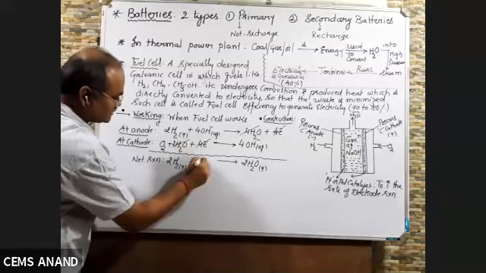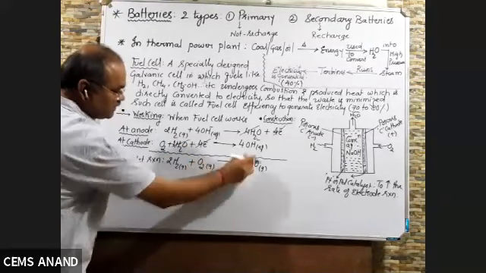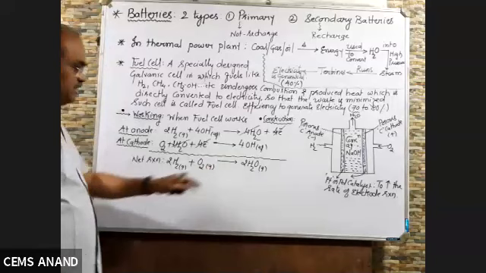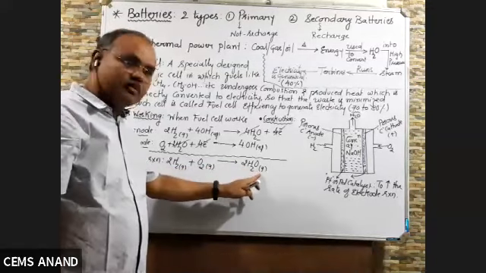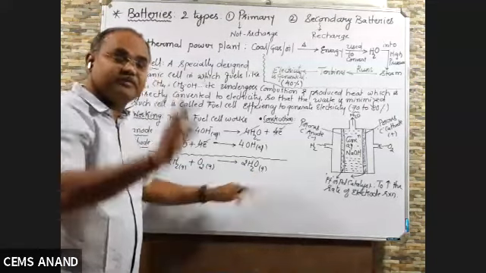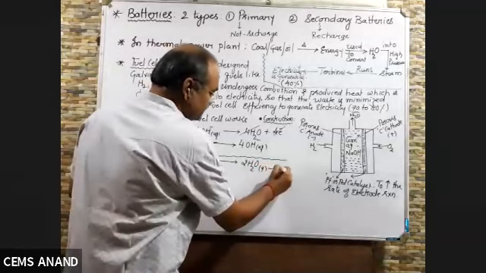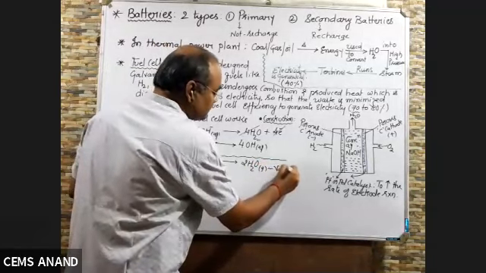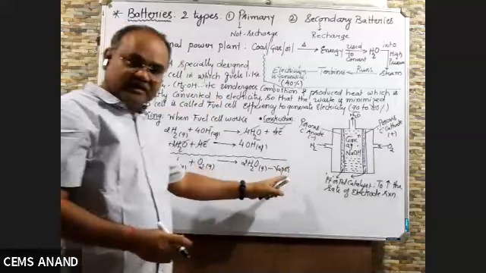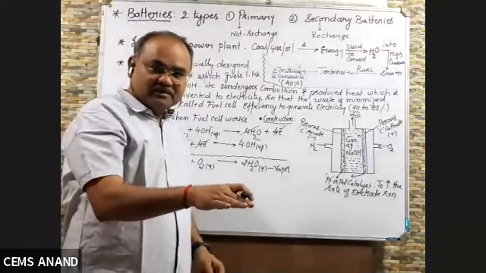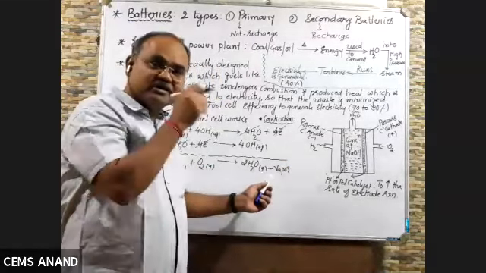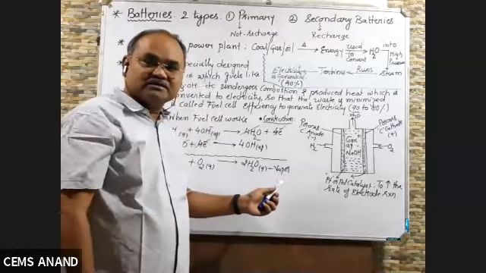plus O2 gas gives 2H2. This actually water is obtained in form of gas, means water is obtained in form of vapor. So this vapor is cooled down and it is used for drinking purpose for the astronauts. Why?